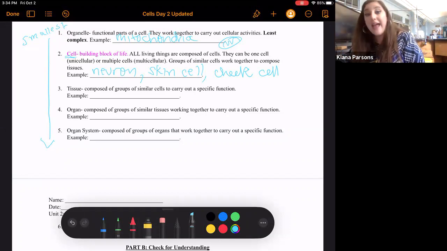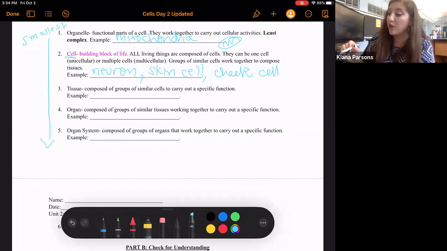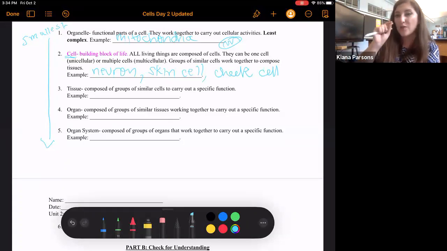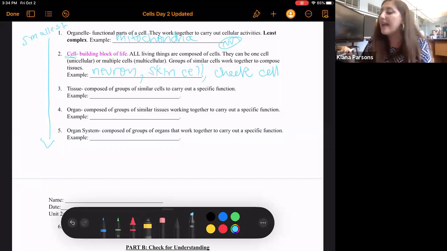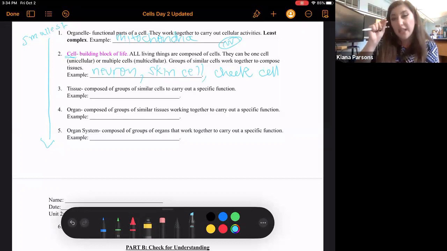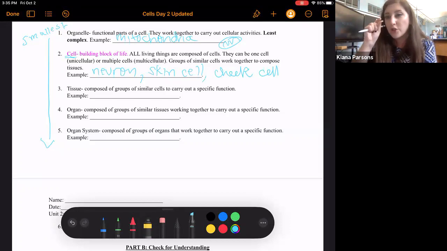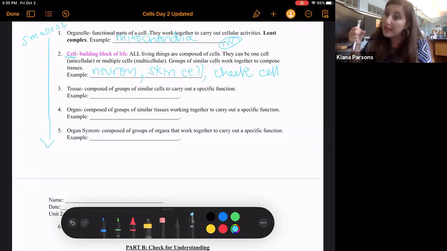So next complex, as we go from, remember, smallest to getting larger now. The organelle is really tiny on the inside of the cell. And now we have the cell that is still really, really tiny, usually far too small for the naked eye to observe, although we can see it under a microscope. Now we're talking about tissues. Tissues are large enough for us to observe with a microscope, and tissues are made up of a collection of cells. So tissues are composed of groups of similar cells to carry out a specific function.